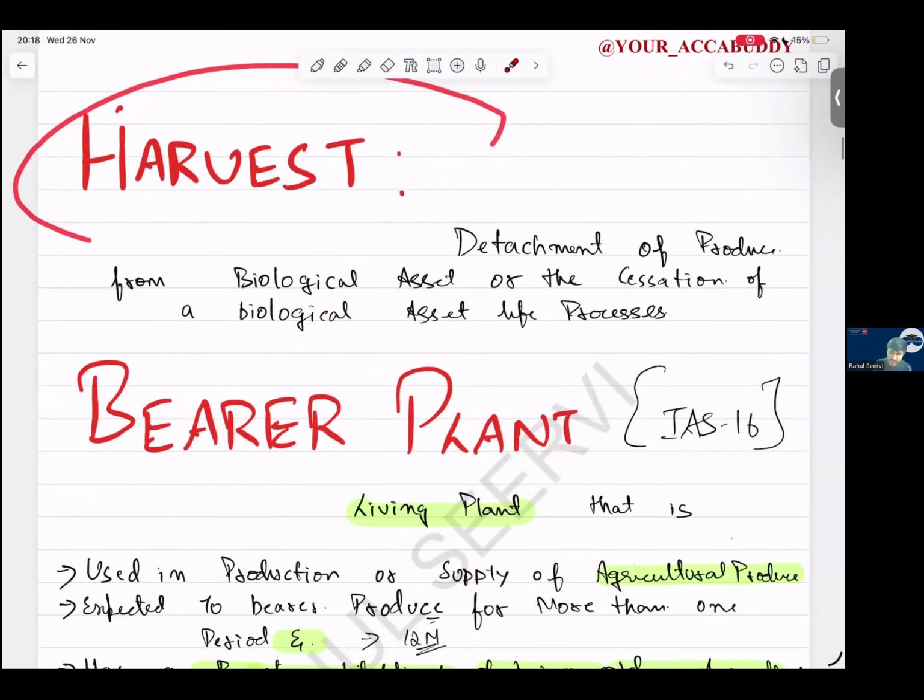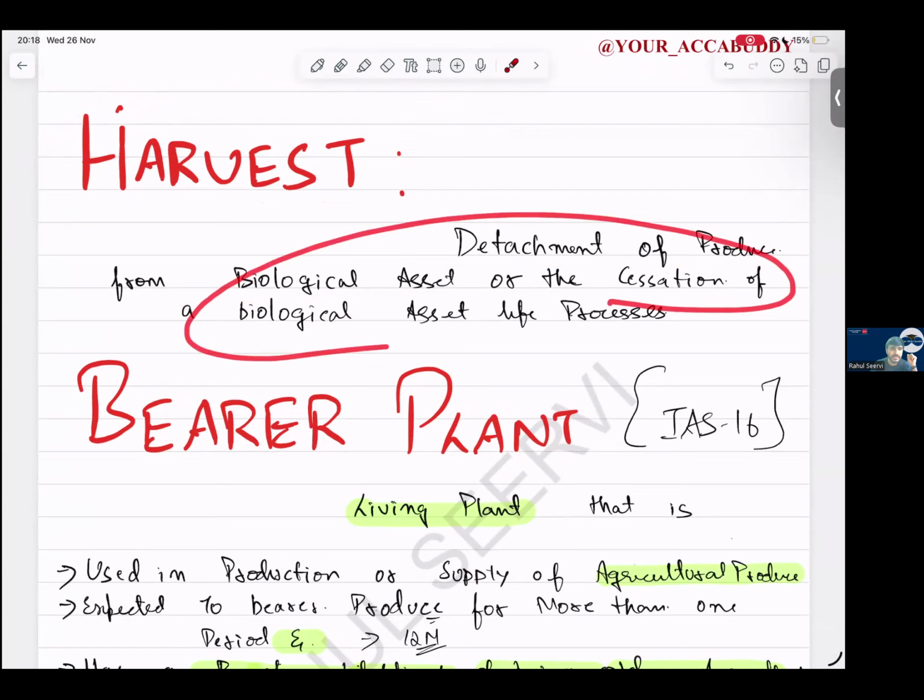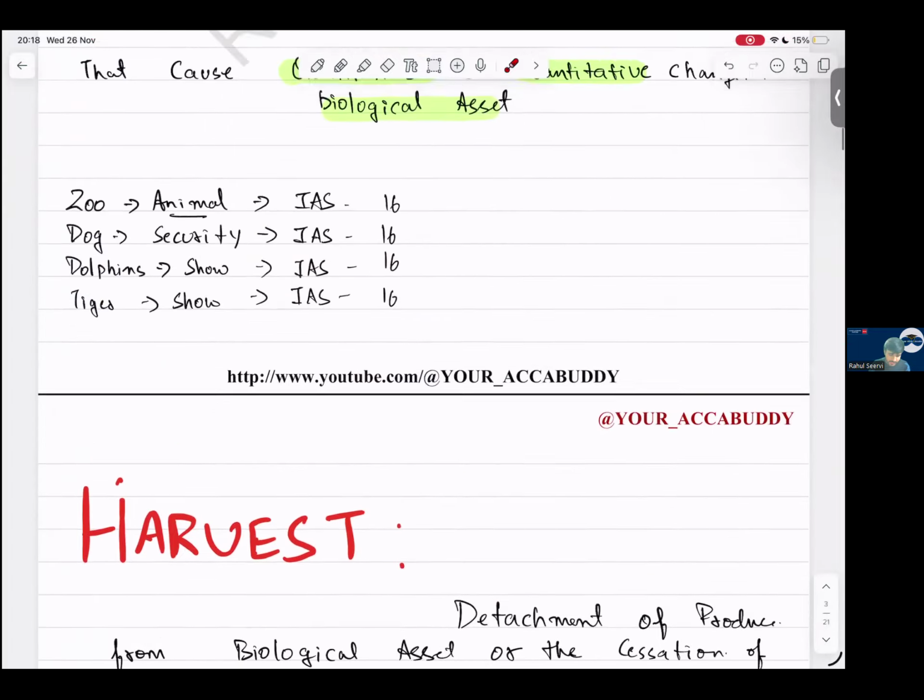So what does harvest mean? Harvest means detachment of produce from the biological asset. I pluck it, I detach it. Or the cessation of the biological asset's life process. Either I end the life of that asset, or I detach it. Yes, sir. Till here we have done the basic definitions.